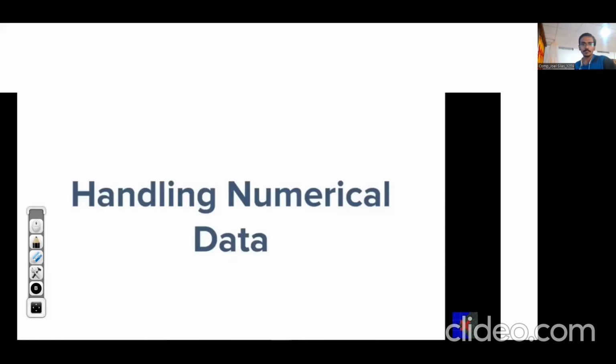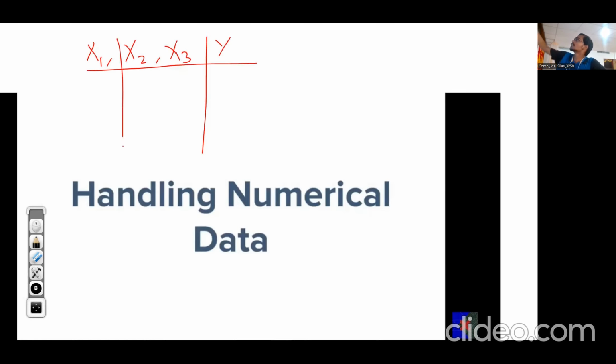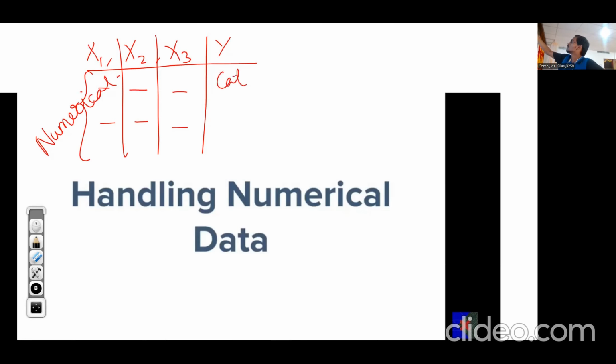In this particular lecture, we'll see how to handle when we have numerical features and categorical data. Now, as per our understanding till now, we know that if we have features and we have certain values over here, which are numerical, and we have categorical label,